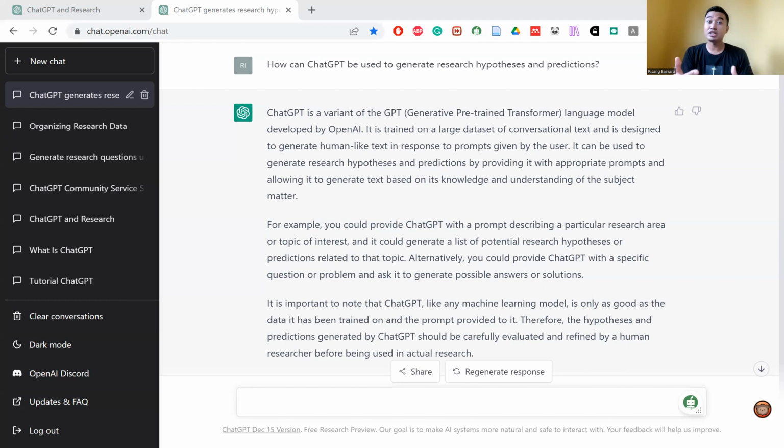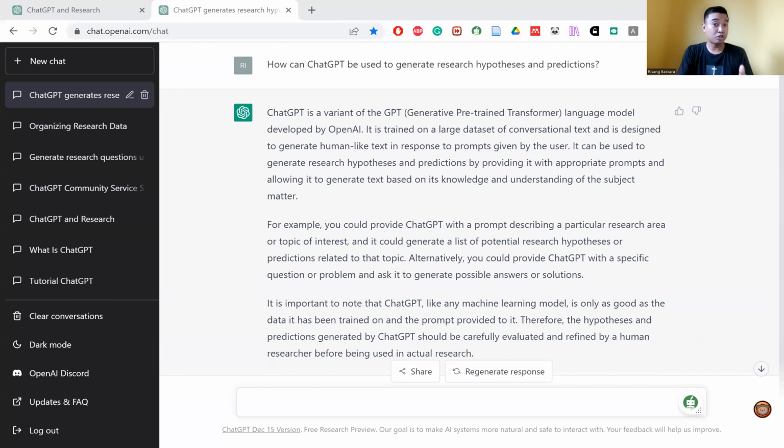To ensure that the research hypotheses and predictions generated by ChatGPT are effective, there are a few considerations to keep in mind. First, it is important to formulate clear and concise hypotheses and predictions that are specific and testable. This means that the hypothesis and prediction should be based on a specific research question or topic and should be able to be tested through the collection and analysis of data.